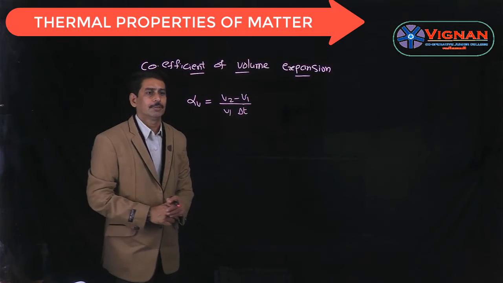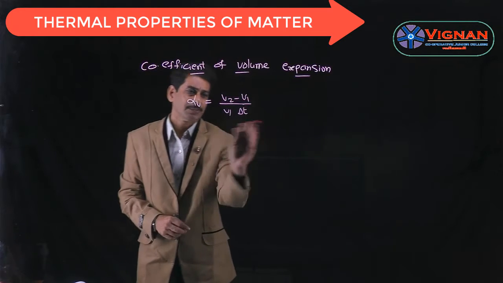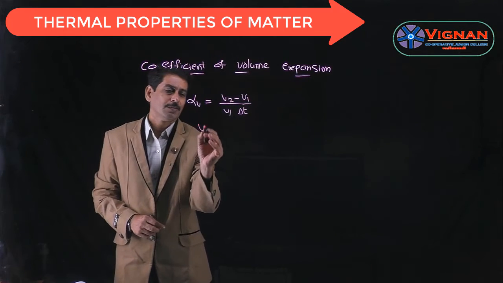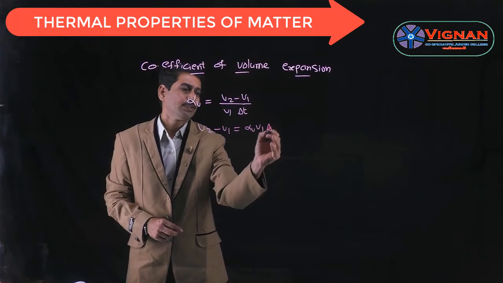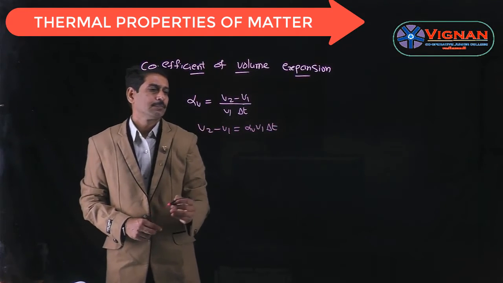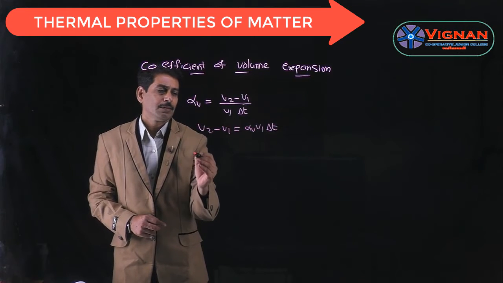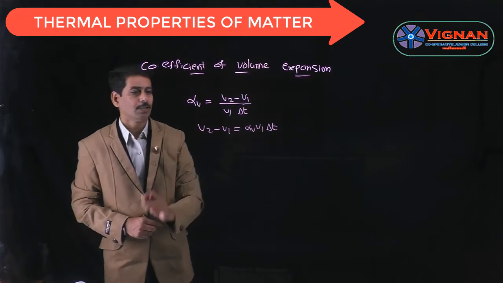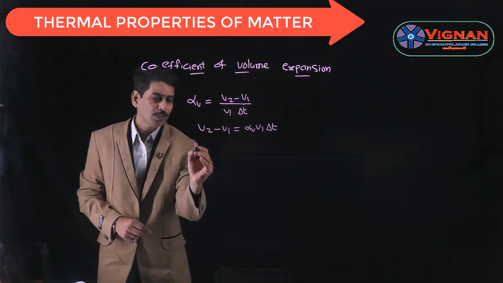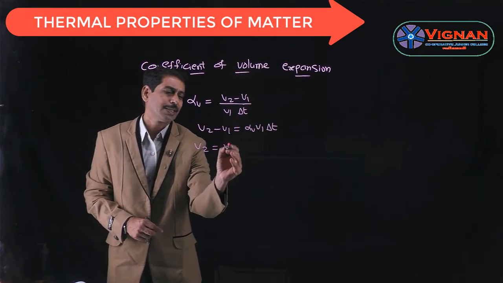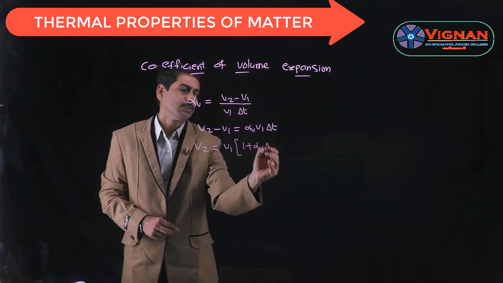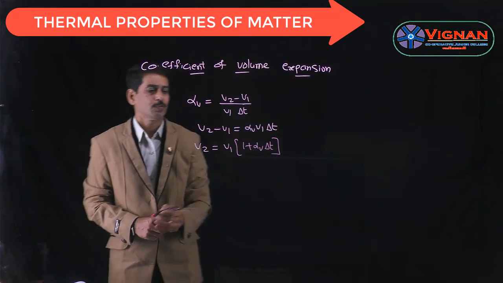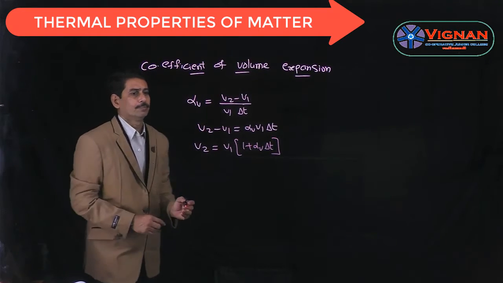So from this you can find the expression for the change in volume as V2 minus V1 is equal to alpha V into V1 into delta T. So this is the expression to find the change in volume. And if you want to find the final volume, we will get V2 is equal to V1 into (1 plus alpha V into delta T). So this is the expression to find the final volume.